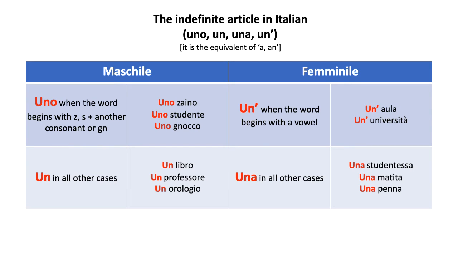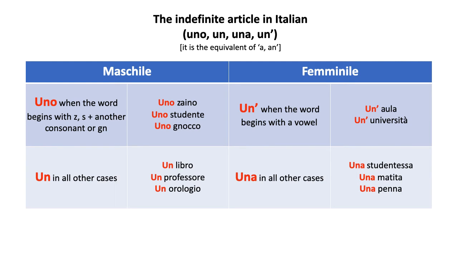Now let's look at the feminine side. 2 cases. When the word is feminine and begins with a vowel, you use un with an apostrophe. Un'aula, un'università. And in all other cases, when they are feminine words that do not begin with vowels, you use una. Una matita, una penna, una professoressa, una studentessa, una finestra, una porta.